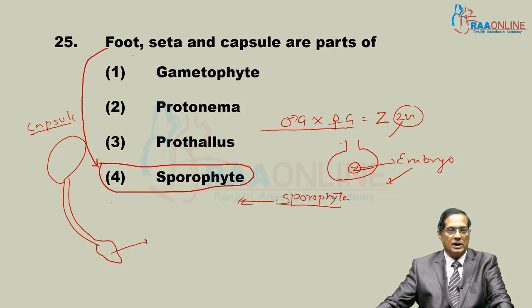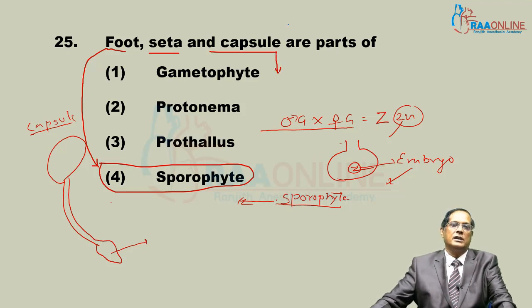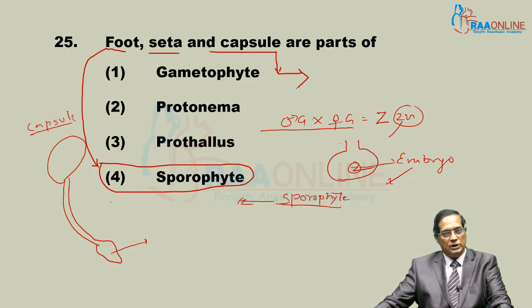Even most of the bryophytes have a sporophyte divisible into foot, seta and capsule. Capsule is the sporangia bearing region and it produces spores by meiosis. So this is question number 25.